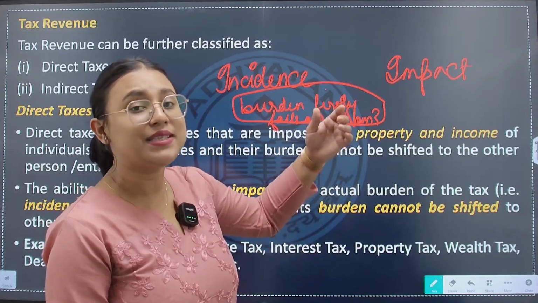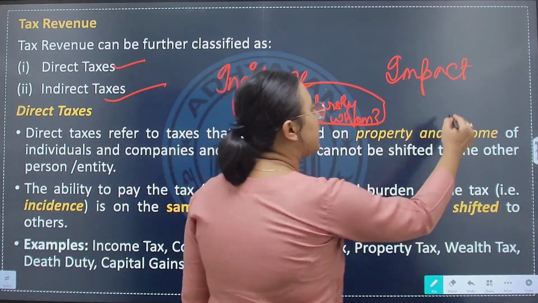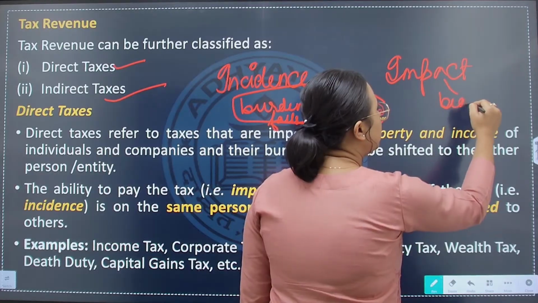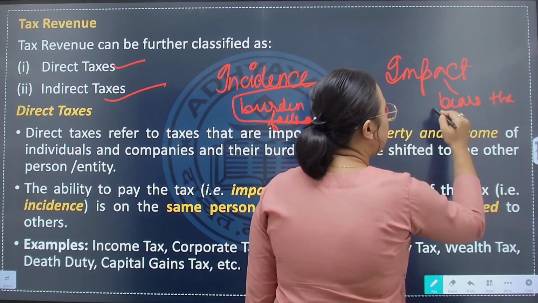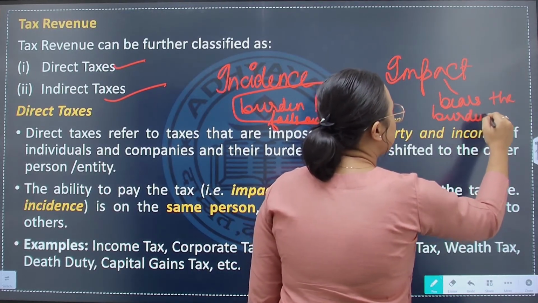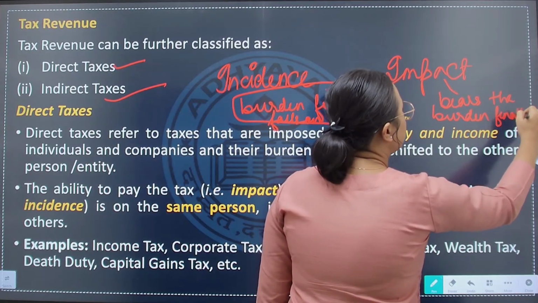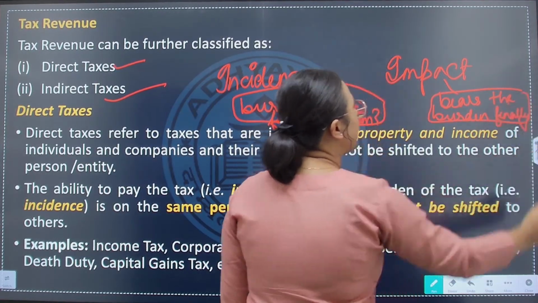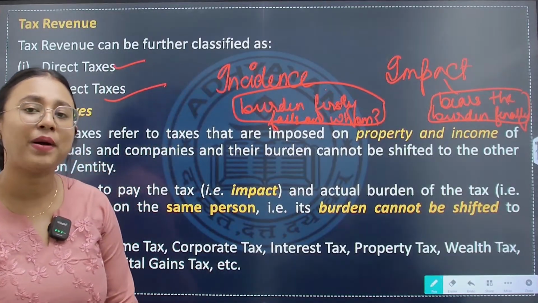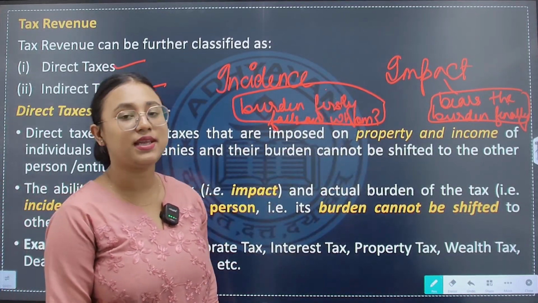And what is impact of taxation? Who bears the burden ultimately? Who bears the burden finally? So finally, whoever bears the burden of the tax, it is said to be the impact of taxation.